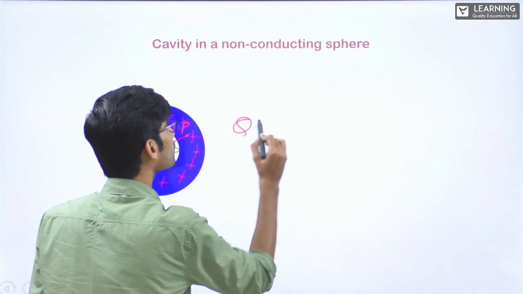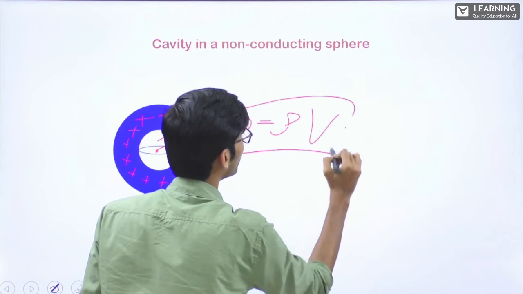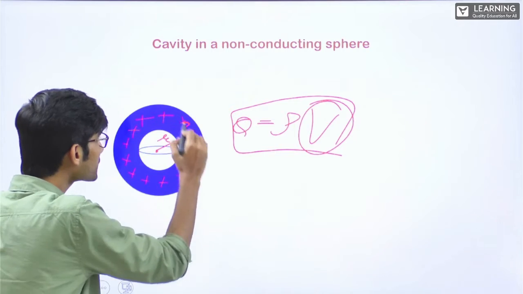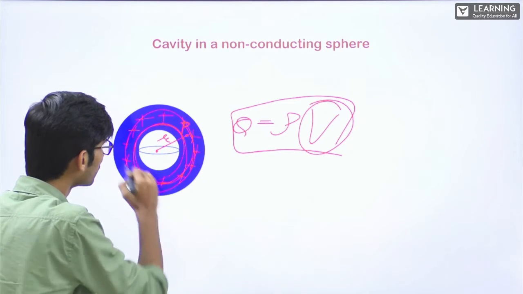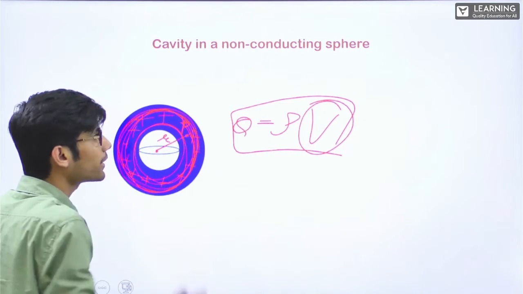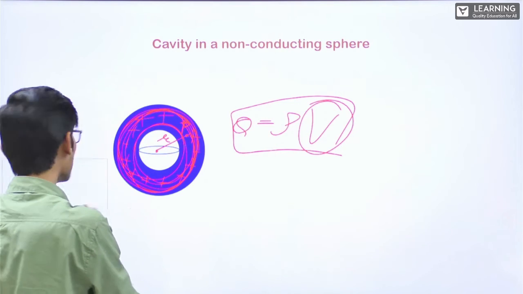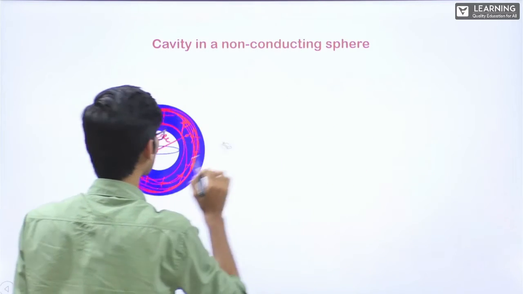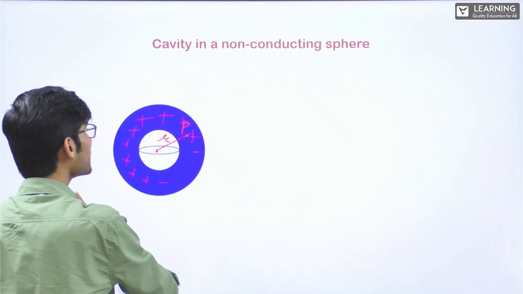This Q is not rho into complete volume, right? This is only distributed in this particular volume, correct?